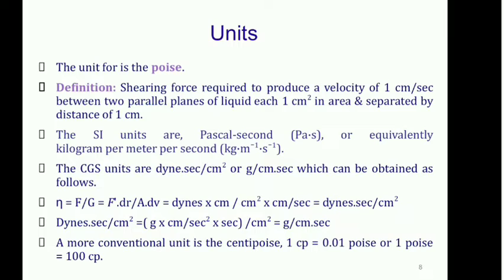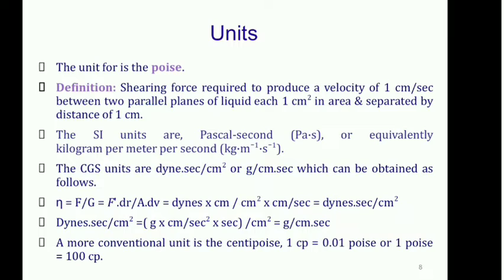From the previous equation, eta is equal to F upon G. F, capital F, is the shear stress, so we can write F dash upon A; A goes to the denominator. Next is G, the rate of shear, with the equation dV upon dr. Since dr is in the denominator of the denominator, it goes to the numerator. So finally your equation will be F dash multiplied by dr upon A into dV.